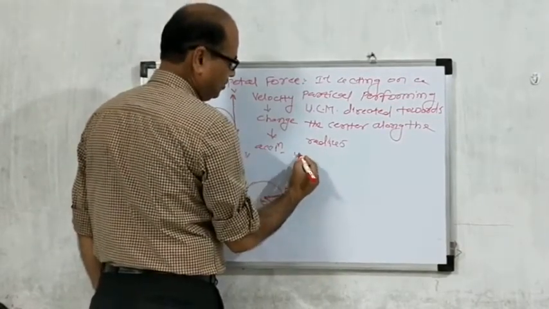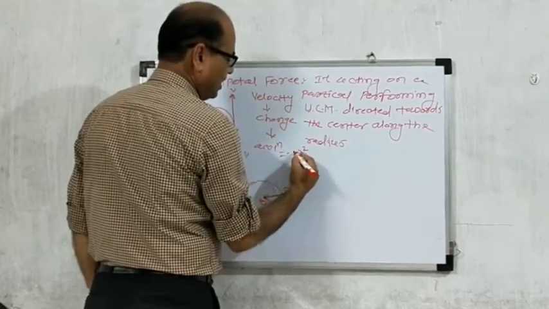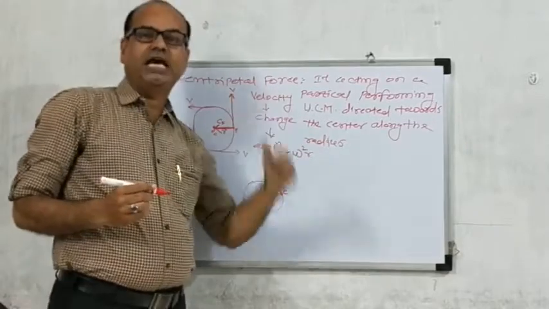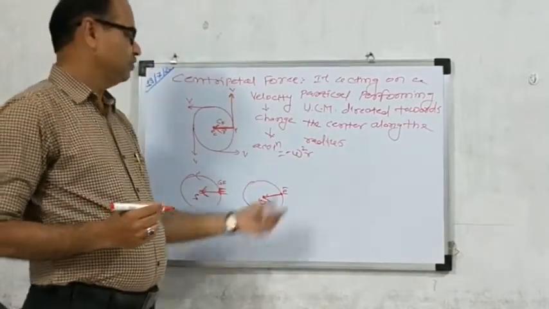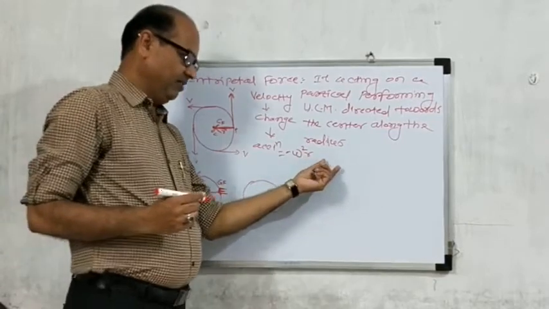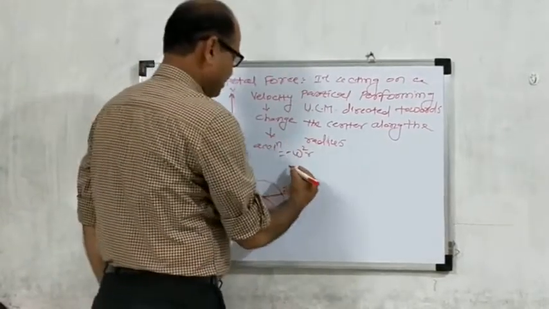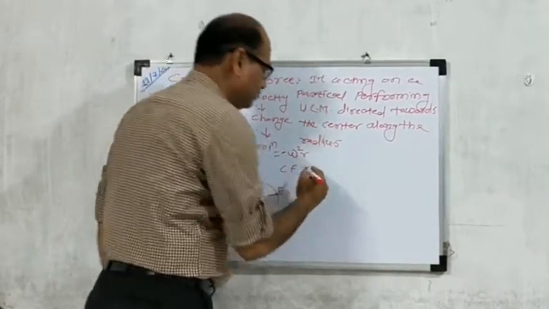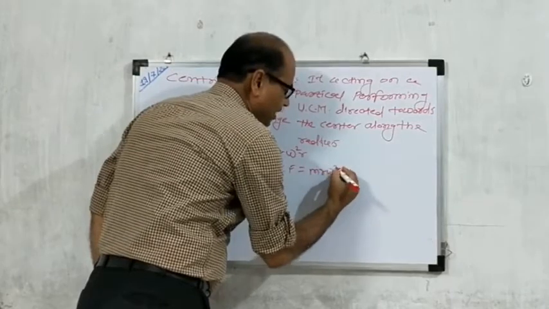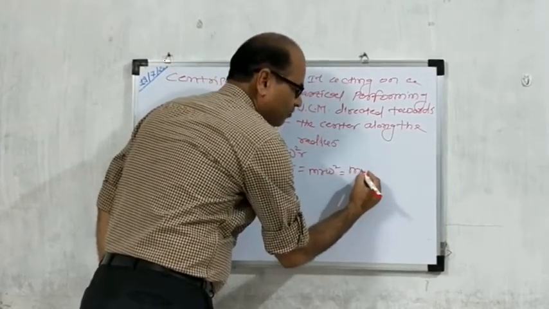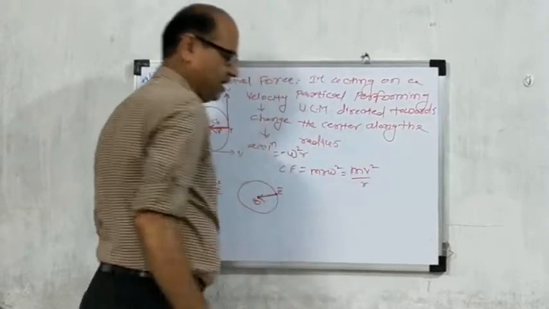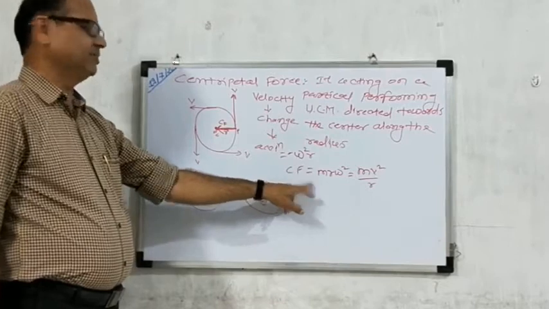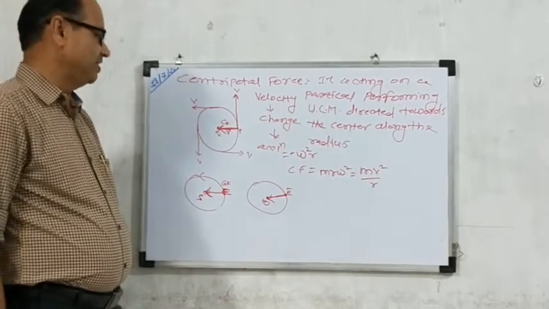Acceleration is equal to minus omega square into r, where omega is the angular velocity. The centripetal force is equal to m r omega square, or m v square divided by r. That is the formula for the centripetal force.